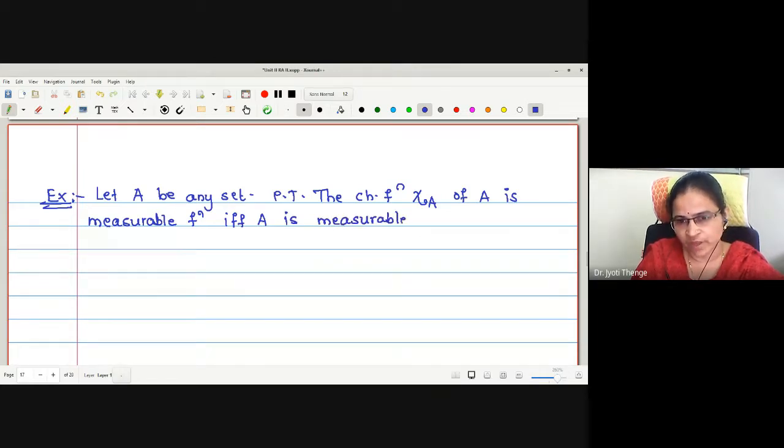If and only if A is measurable. This is what we wanted to prove. Okay. First we'll think of what about chi of A, whether it is measurable or not.